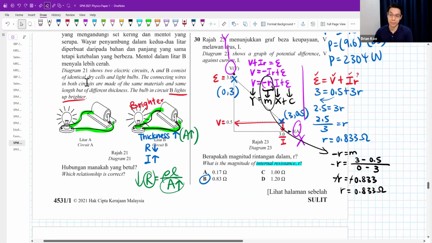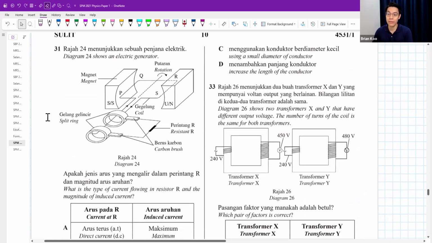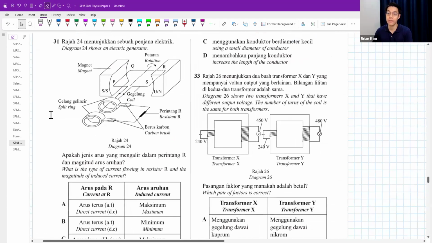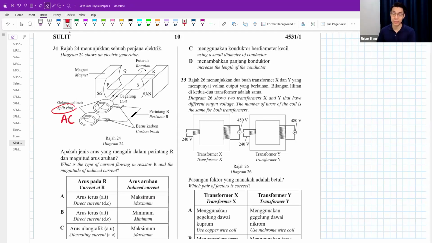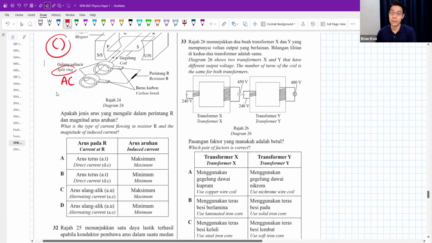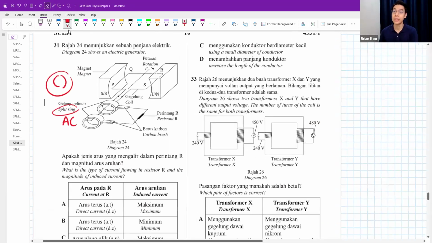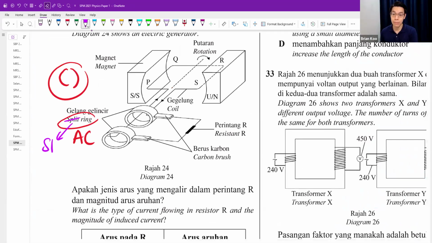Yeah. Question 31. Diagram shows an electric generator. What type of current flows in resistor R, and what is the magnitude of induced current? Okay, a simple one. If you have a split ring, confirm it is an AC generator. If you have a commutator that looks like this, the ring split into half, split ring commutator. Oh, by the way, there is a spelling error. It's not called split ring. This one is called slip ring.